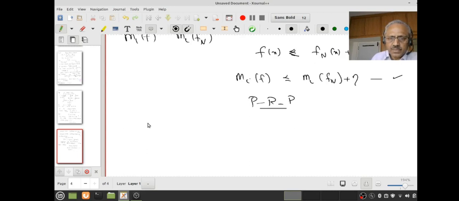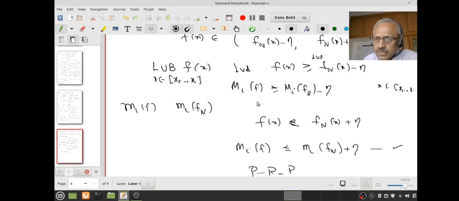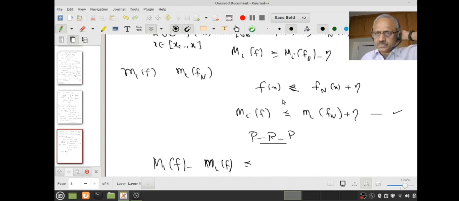So capital mi of f minus small mi of f, what do I know? This will be less than or equal to, I wanted greater than or equal to or less than or equal to, something, so let us do that in a minute.